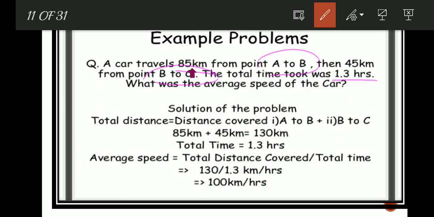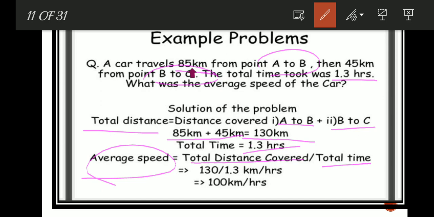Solution: total distance equals distance covered A to B plus B to C, 85 kilometers plus 45 kilometers equals 130 kilometers. Total time is 1.3 hours. Average speed equals total distance covered divided by total time. Total distance 130 kilometers, total time 1.3 hours, therefore 100 kilometers per hour.